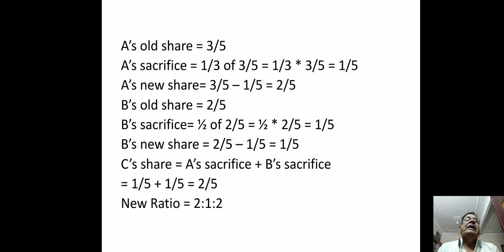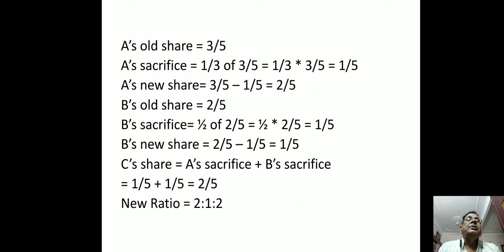In this case, A's old share from the old profit sharing ratio is equal to 3/5. A's sacrifice is equal to 1/3 of A's share: 1/3 of 3/5, which is 1/3 multiplied by 3/5, equal to 1/5. A's new share is equal to A's old share minus A's sacrifice: 3/5 minus 1/5, which is equal to 2/5. A's new share is 2/5.